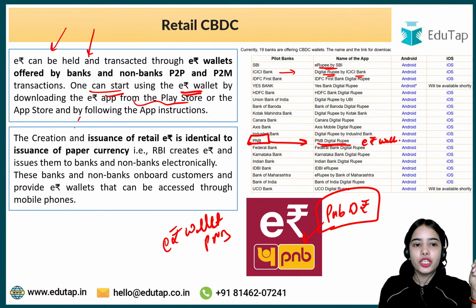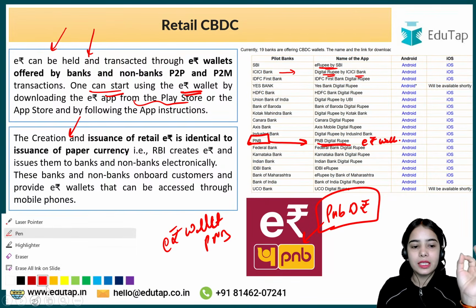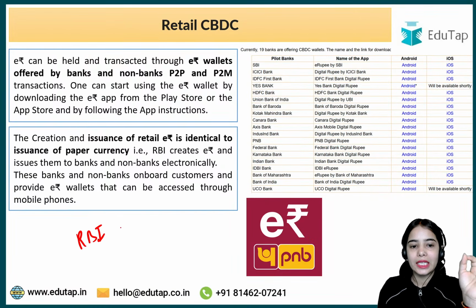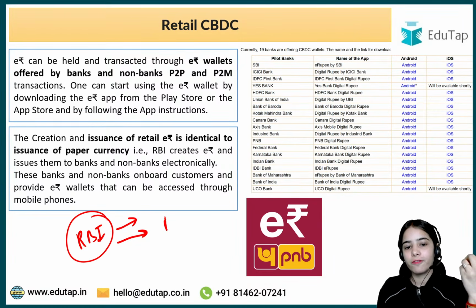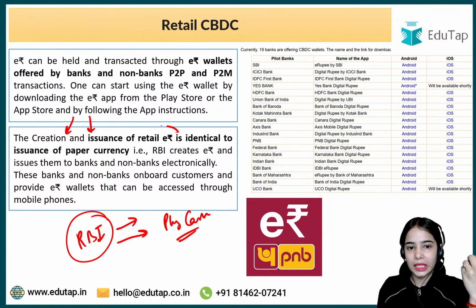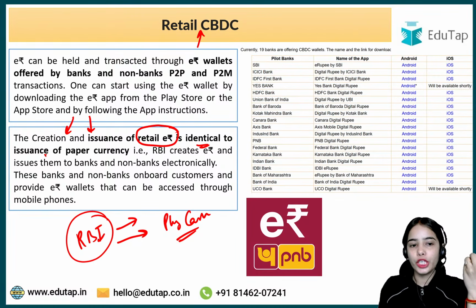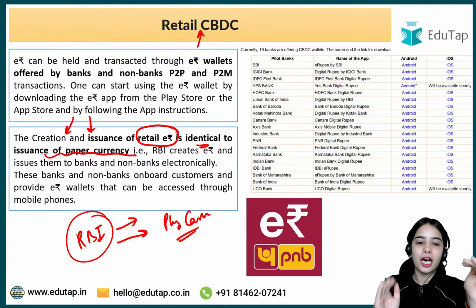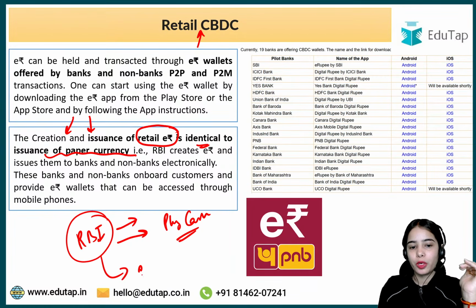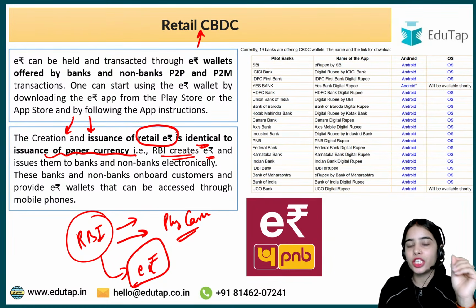Now, the creation and issuance. Remember that the Reserve Bank of India is the one that issues the physical cash. The creation and issuance of retail e-Rupee, the retail CBDC, is identical to the issuance of paper currency. Like the RBI issues the paper currency, similarly the RBI issues the e-Rupee also. RBI creates the e-Rupee and issues it to the banks and non-banks electronically.